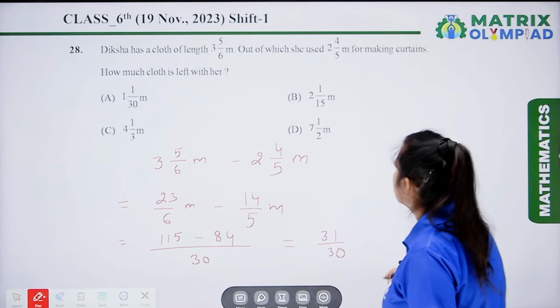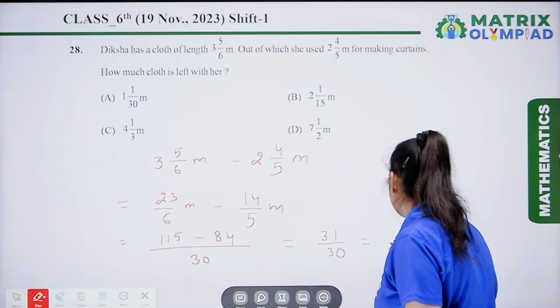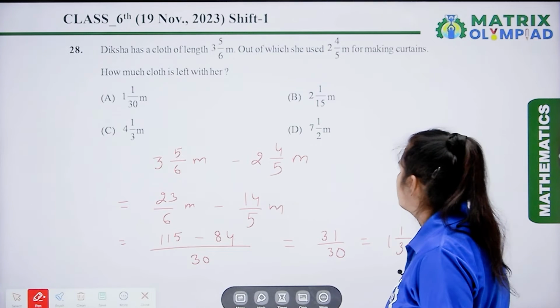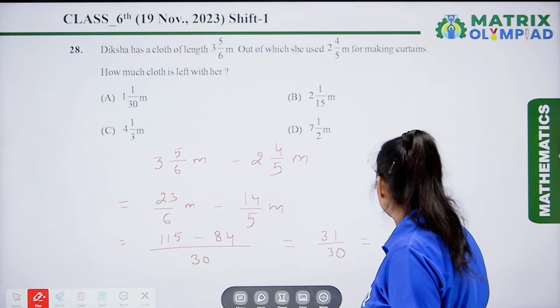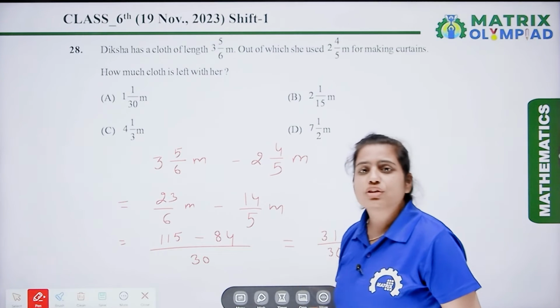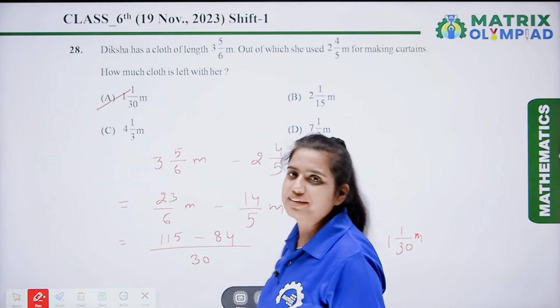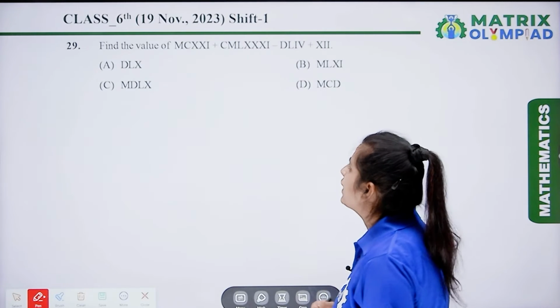31 upon 30, and after converting it into the mixed fraction, we get 1 upon 30. So here, out of these 4 options, we can say that option A is the correct answer. Now the next question is question number 29. Find the value of this.